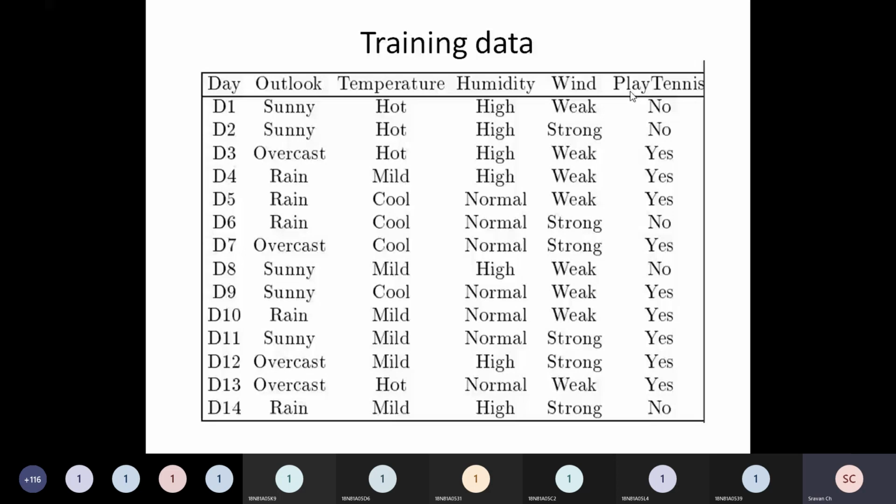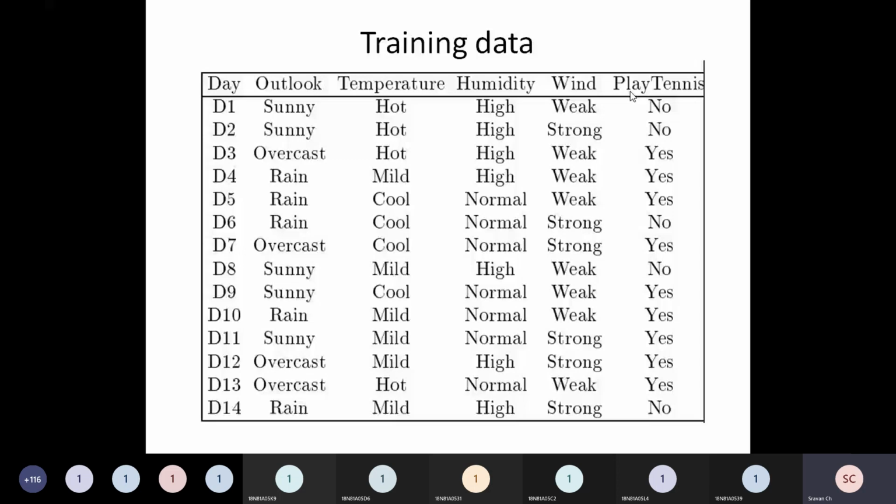Yes means he will play tennis. No means he will not play tennis. So play tennis is also called the class. We are trying to classify our data set into two things, either yes or no. Friends, play tennis is my outcome variable, and outlook, temperature, humidity, wind are the parameters based on which I will decide whether I should go for playing tennis or not. Got the point?